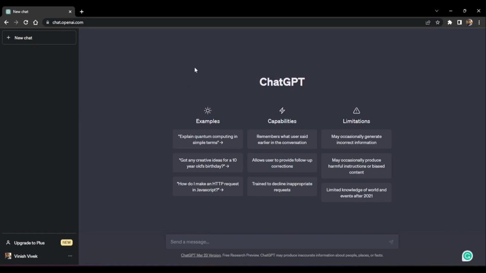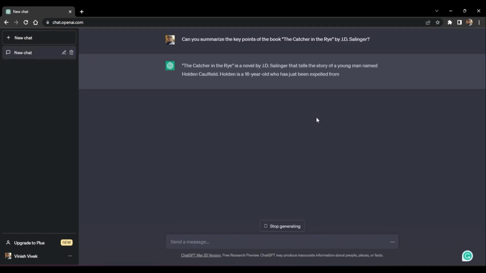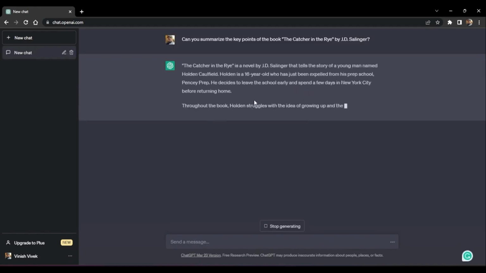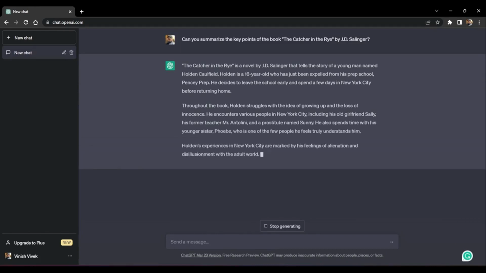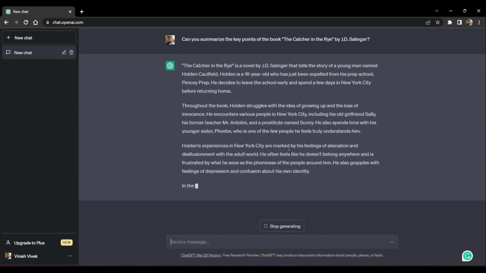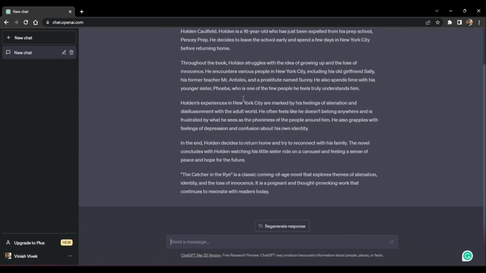And if I want ChatGPT to summarize the book for me, I can just pose a question saying, can you summarize the key points of the book, The Catcher in the Rye by J.D. Salinger? Let's hit enter. And you'll see that immediately ChatGPT responds and gives you a summary of the entire book in a short manner. All right, let's wait for the response to completely generate. And you can actually read through the entire summary to just get an idea of what Catcher in the Rye really is. All right. That's one of the few capabilities.